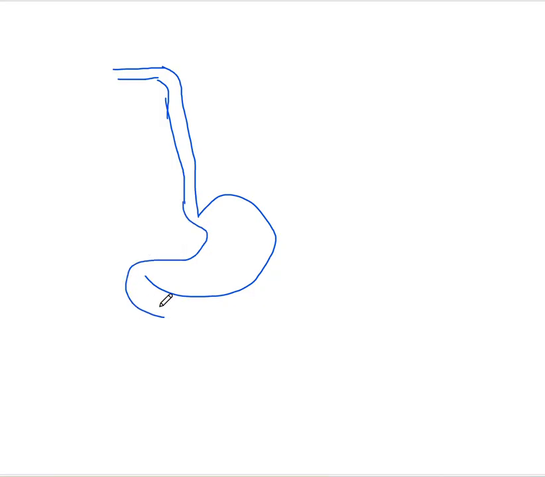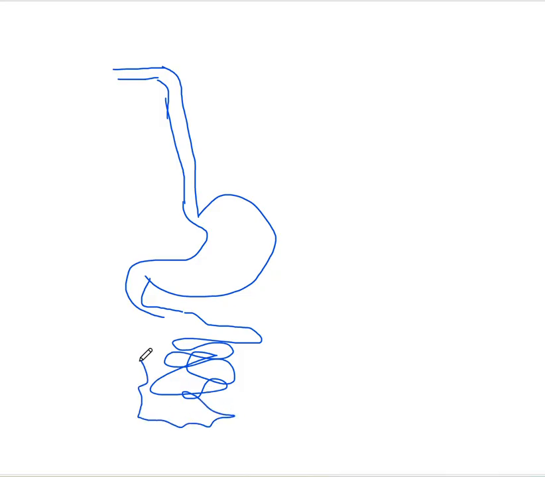mouth, buccal cavity, and then pharynx, and then this is the esophagus, and then you have the stomach. Then this is the first part of the small intestine, and we call it the duodenum, and then the small intestine is there, and then you can find the large intestine.